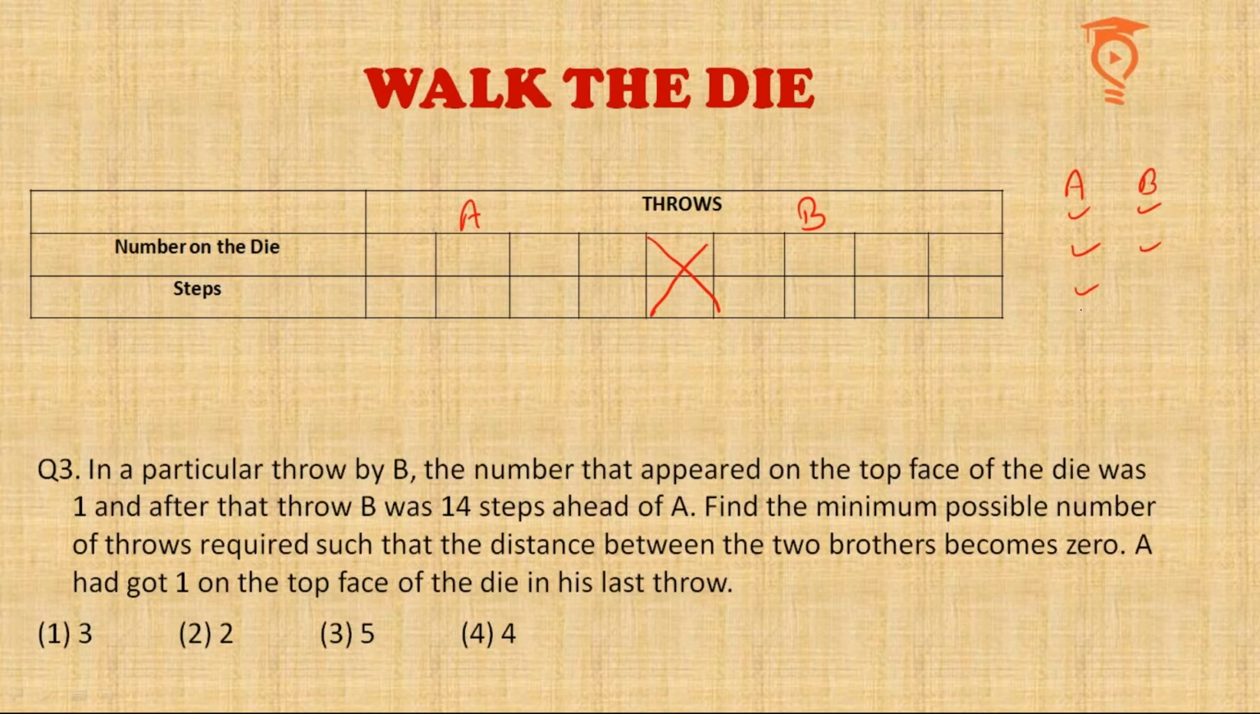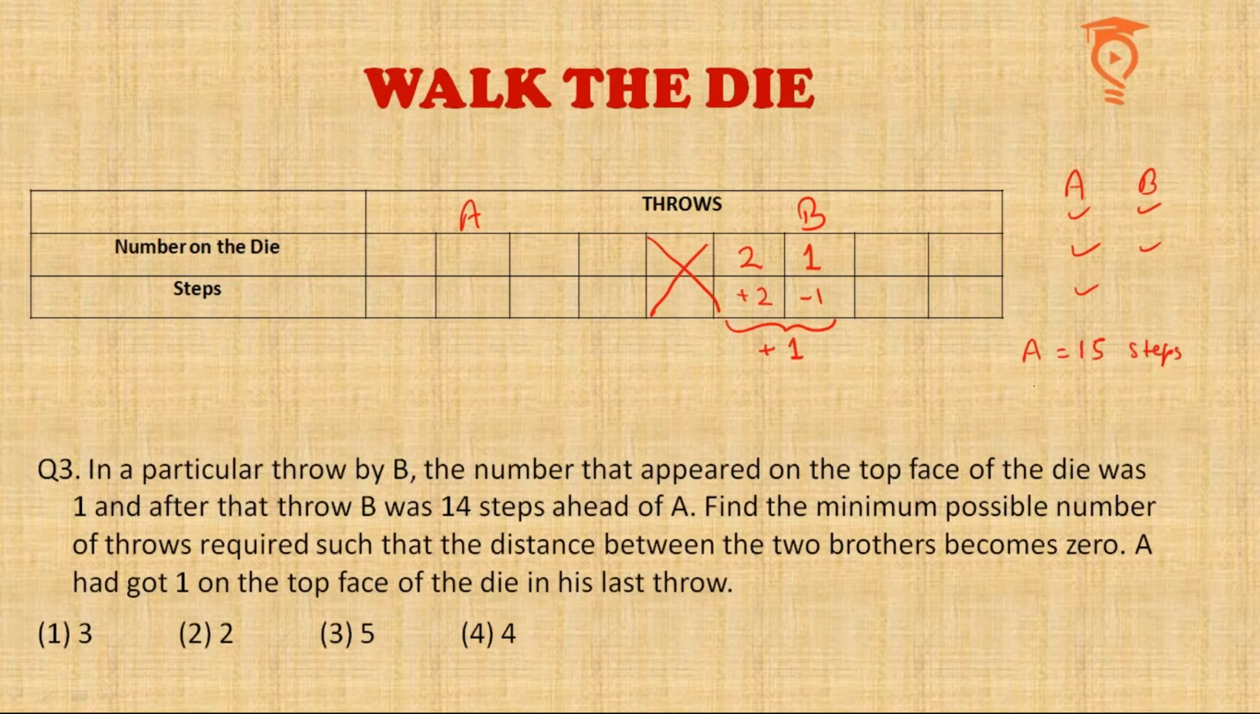So can we do something that in 2 throws of B moves the minimum possible number of steps in the forward direction? Yes, I think we can do that. We can make those two as 2 and 1. Hence, B moves plus 2 and minus 1. So overall forward movement for B will be +1. Hence, the target for A is to go 15 steps now.